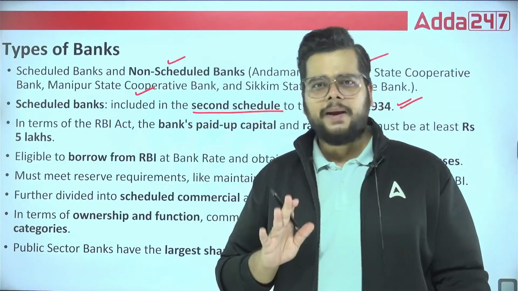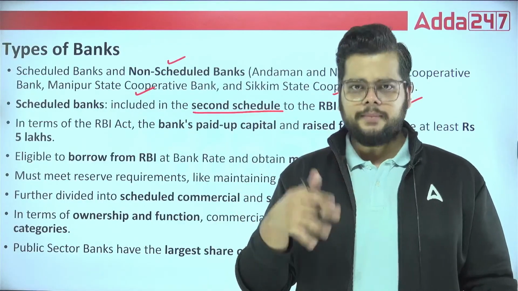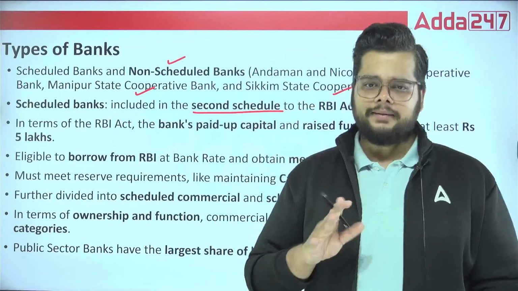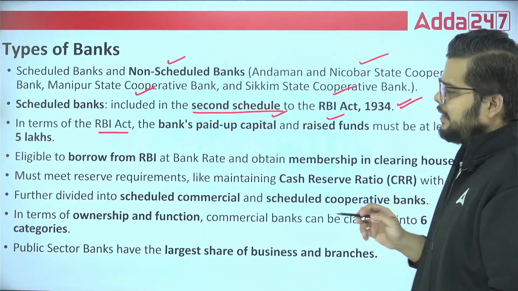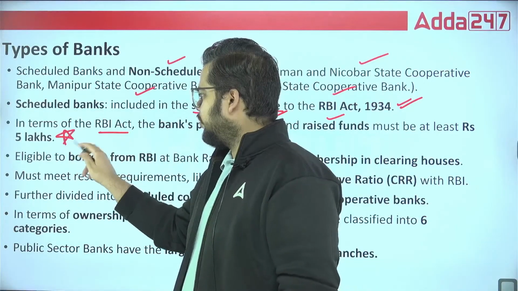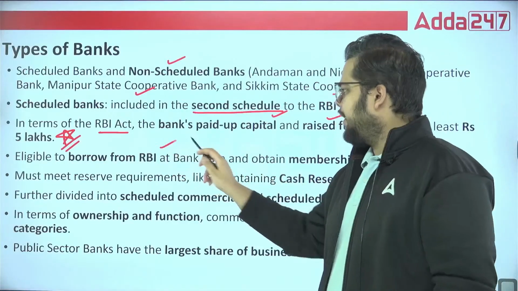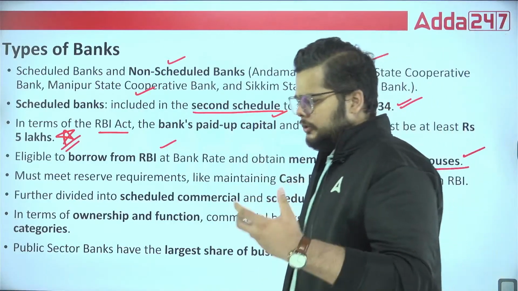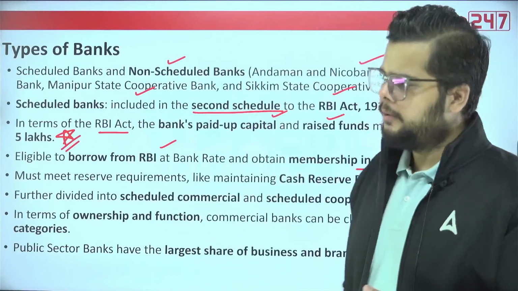When I talk about the paid up capital, is there any limit for these scheduled banks? Commercial banks we will look into in the next discussion, but right now let's focus on the scheduled banks. In terms of the RBI Act, the bank's paid up capital and raised funds must be at least how much? Rupees 5 lakh. That you must remember. A question has been asked once: what about the paid up capital? So the answer was 5 lakh. They are eligible to borrow from the RBI at bank rate and obtain membership in the clearing houses. The clearing house, the CCIL, which we covered in unit number 17, the monetary policy.